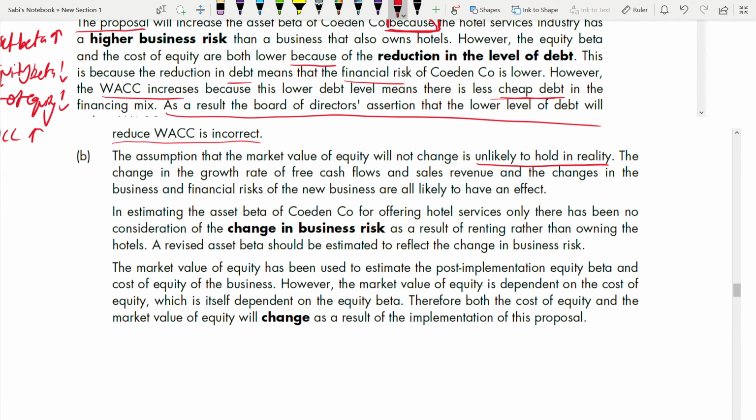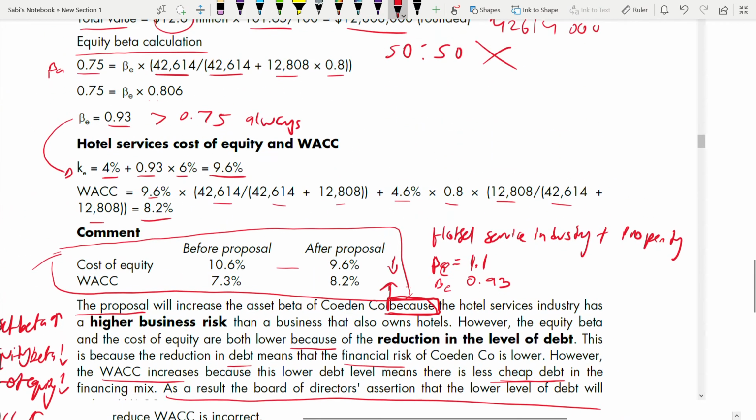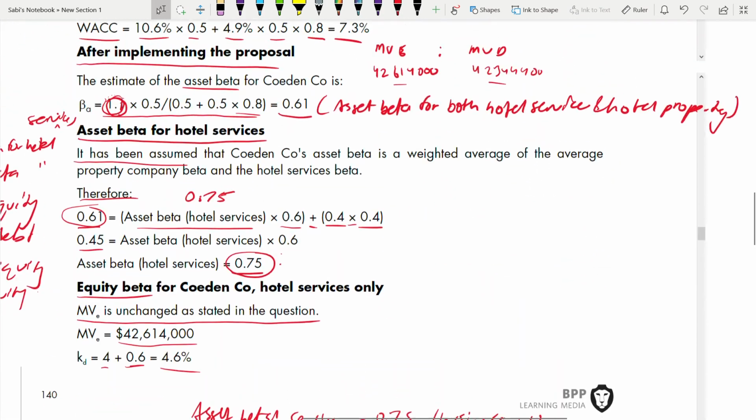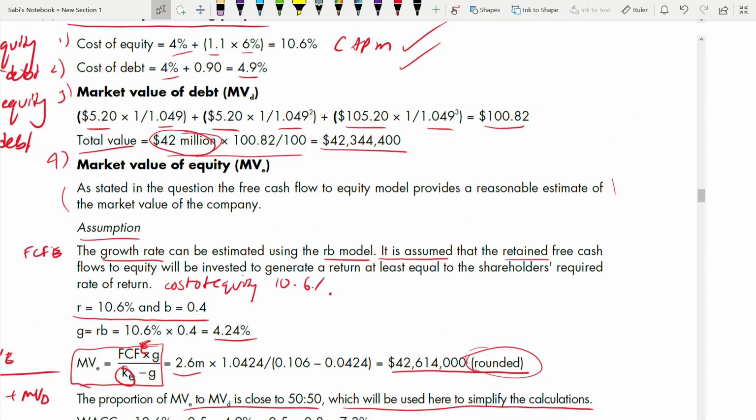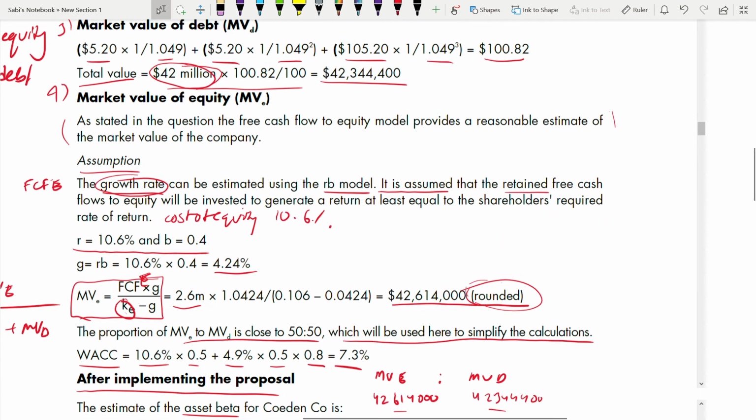Okay, so coming back to our point, unlikely to hold in reality. What were your assumptions about before? For that, you have to go to part A and go through your answer and see the assumptions. We talked about growth rate. We talked about the growth rate assumption. That was one assumption.